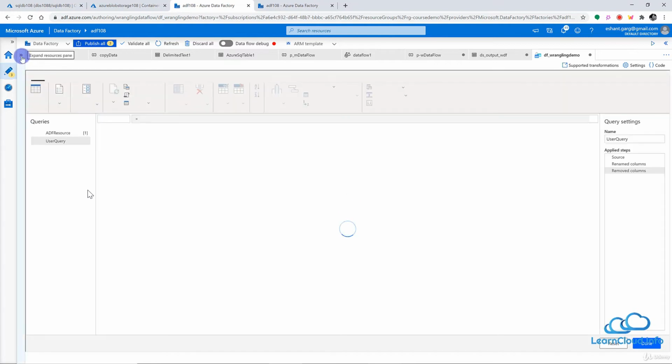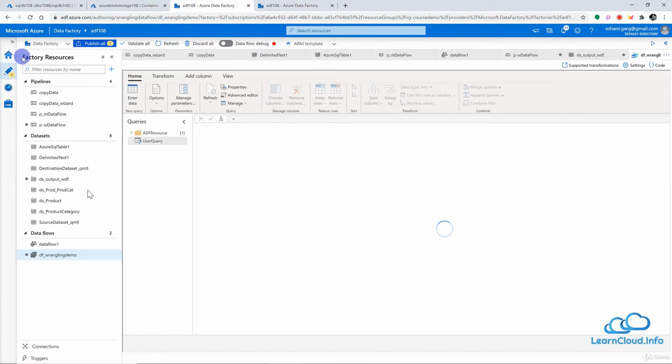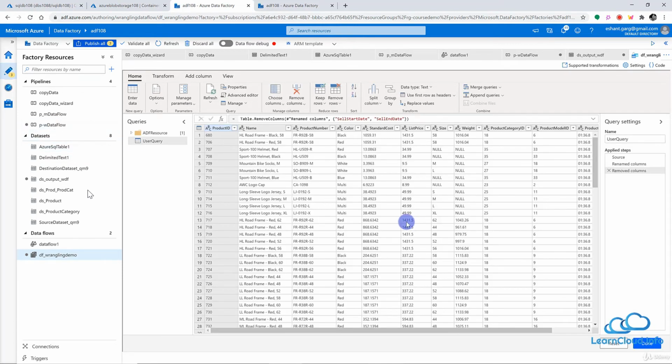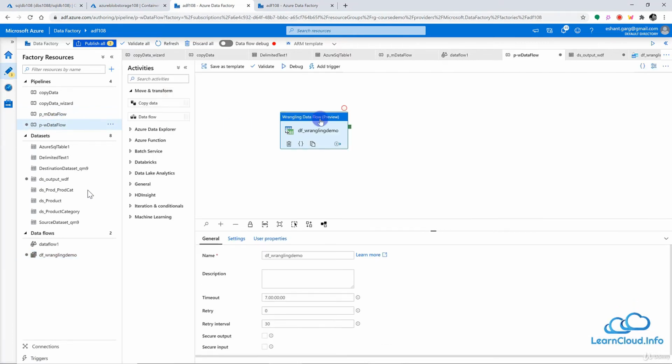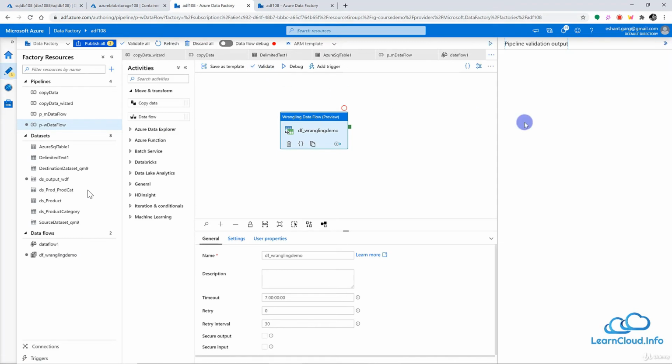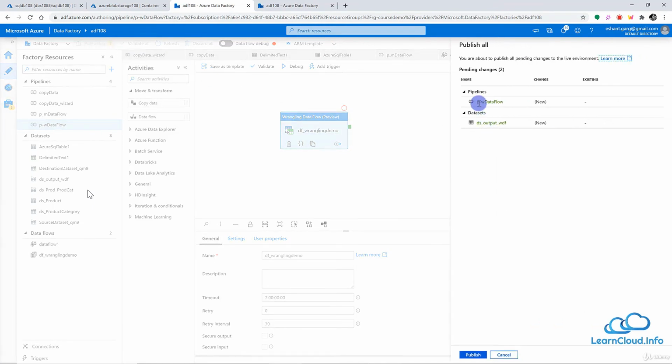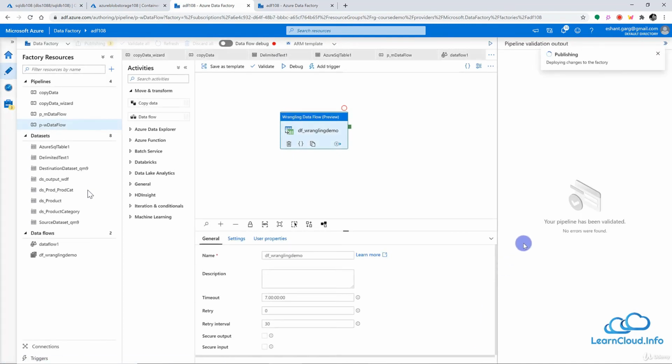And let me expand this once again here and go back to my data flow. Hopefully this will complete successfully without any error. And let me go back to my data flow here. So I have my wrangling task here, and I can quickly validate, and hopefully everything should look good here, and I will just publish my changes here very quickly. So I have one pipeline and one data set, and let me publish it here.